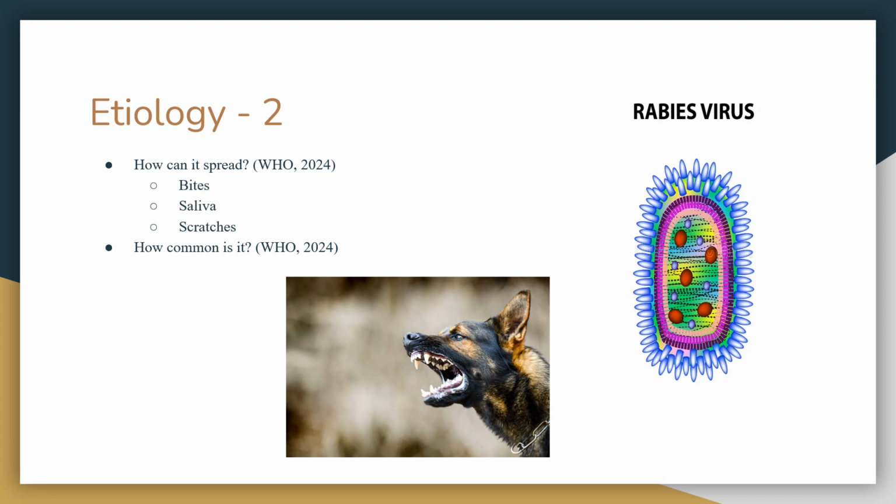How can it spread? According to the WHO 2024, dog bites and scratches are the main cause of rabies in humans. It is important to get any household pet a rabies shot to keep both you and your family safe from this deadly disease. In some very unlikely cases, the disease can also be spread through transplantation of organs or tissues. Mayo Clinic 2021.